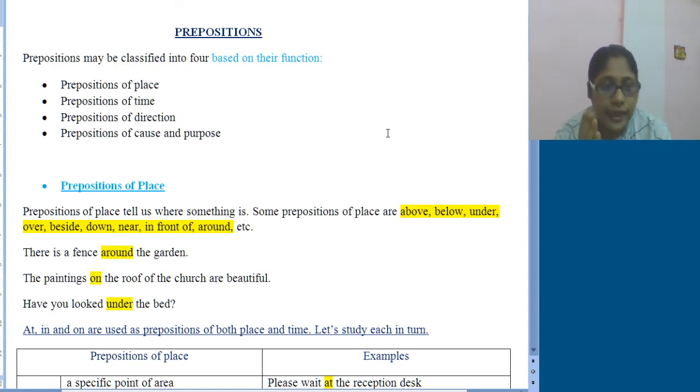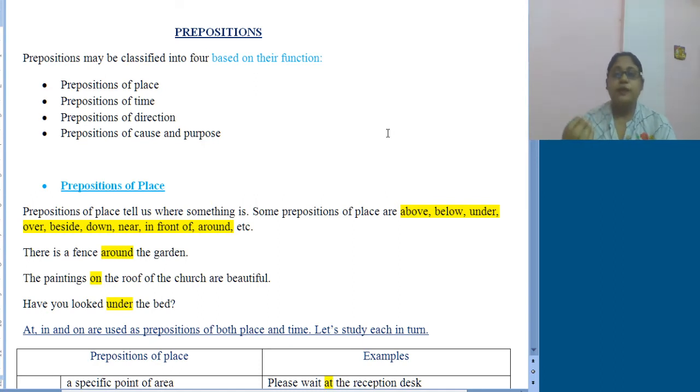As at, in, and on are used as prepositions of both place and time, we will learn specifically how they are used in each case. The rest, like above, below, under, will be used according to their meaning, wherever most appropriate.